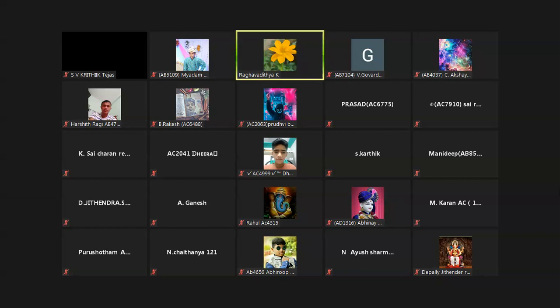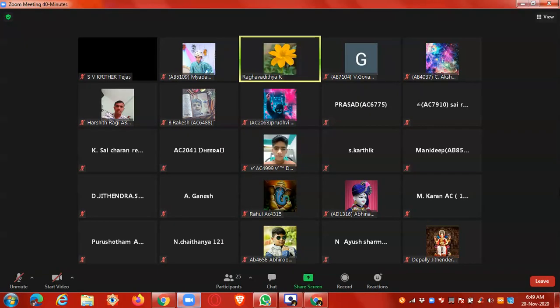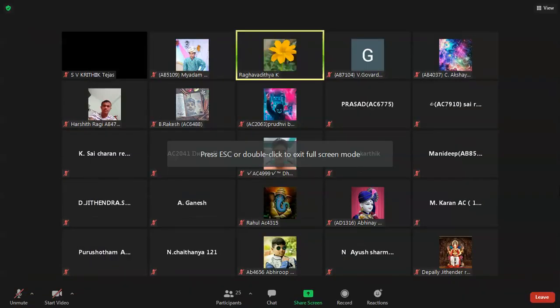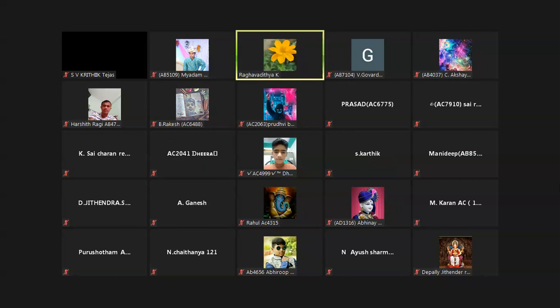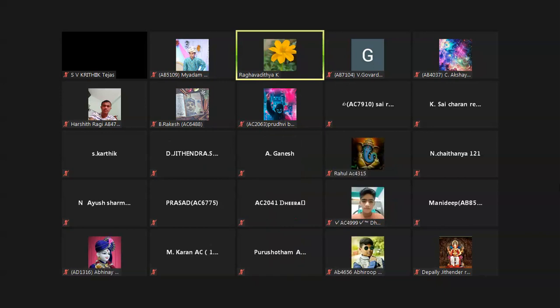Next, forest and wildlife. Forest and wildlife are also some natural resources to us. Here in forest and wildlife, how is it a natural resource? It means we didn't create anything.